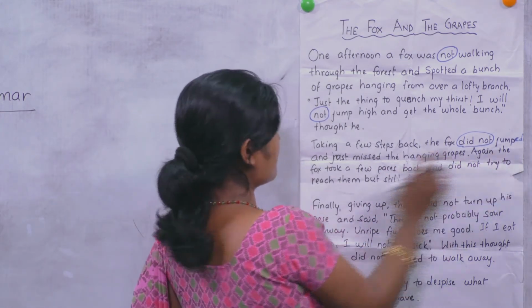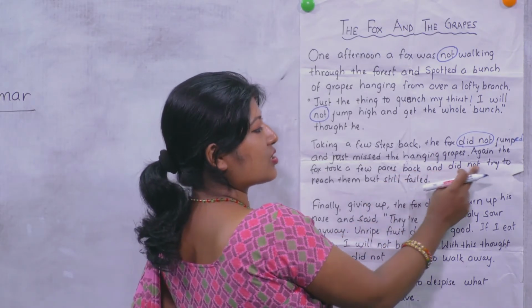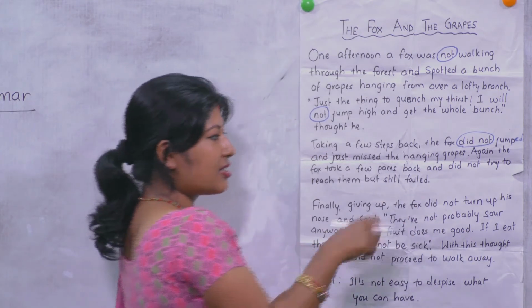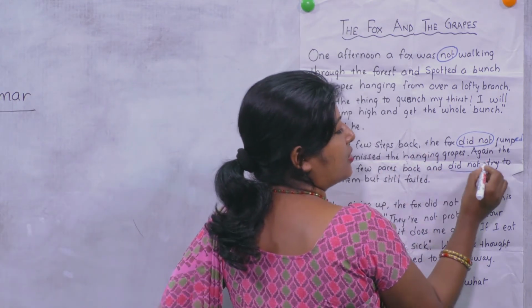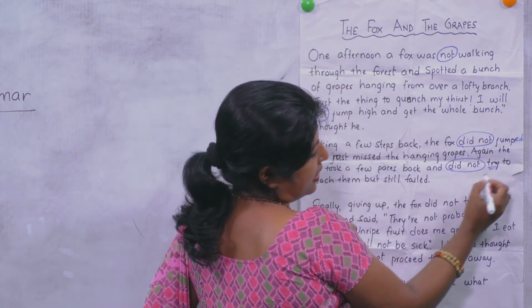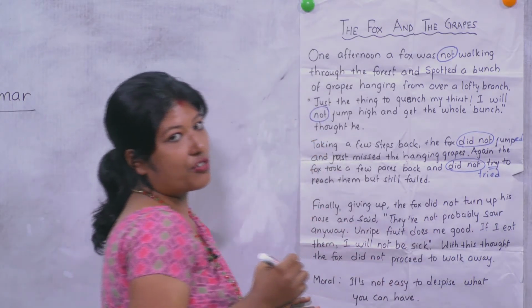Again, the fox took a few paces back and tried. So there should be "tried." That's why "did not" is removed. Instead of "did not try," the verb changes into "tried" in the past form.